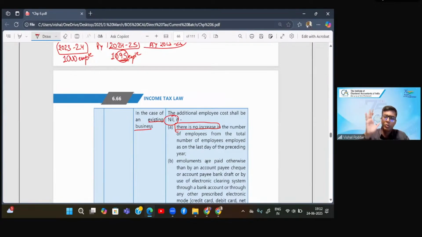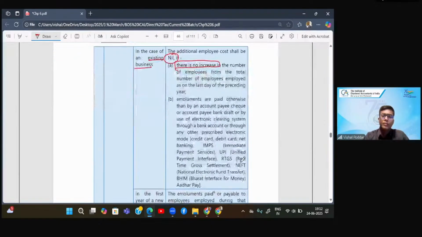Fine. Now the main part. What is this main part? The main part is if these employees are high pay employees, again, you will not be getting deduction. So in short, the employees should not be high paid employees.